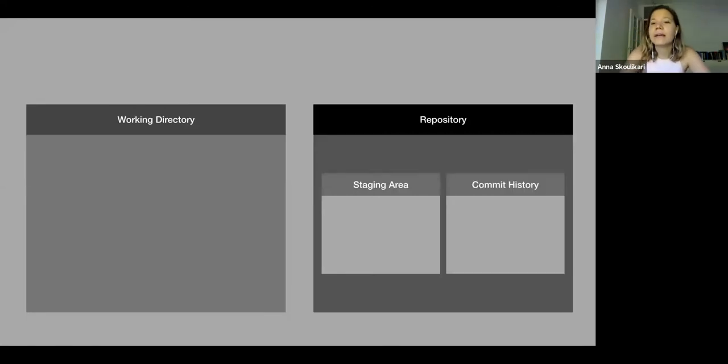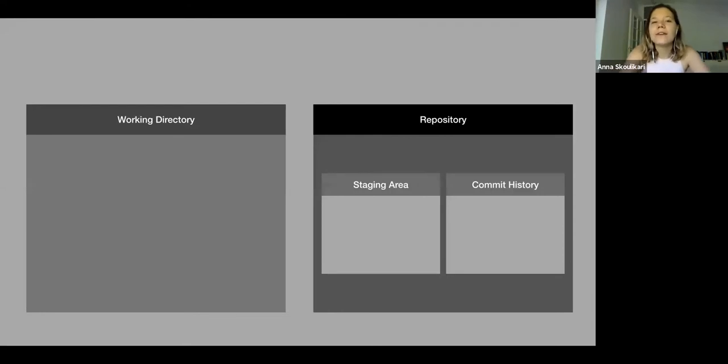And then you can make a commit, which goes into your commit history. So that's where all your commits live and their interconnections. So a quick note about commits. Commits are basically like versions of your project. Each commit has a 40-character hash, so 40 letters and numbers, that acts kind of like a name for the commit, a way to refer to it.